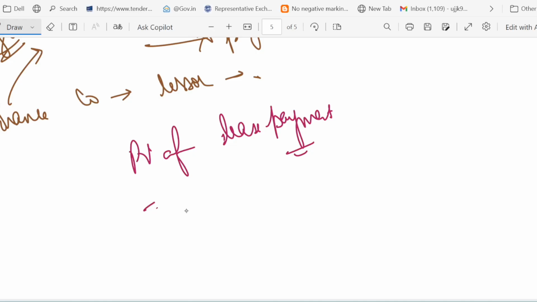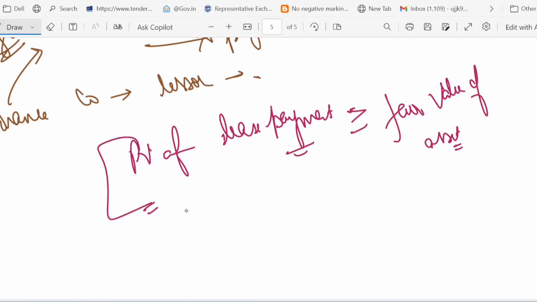So you find the present value of that, and if it is equal to or more than the fair value of the asset, then that is a red flag for a finance lease. This is the first thing that you should note.